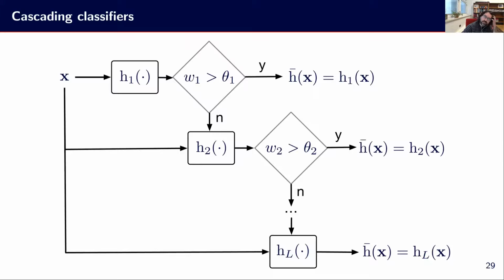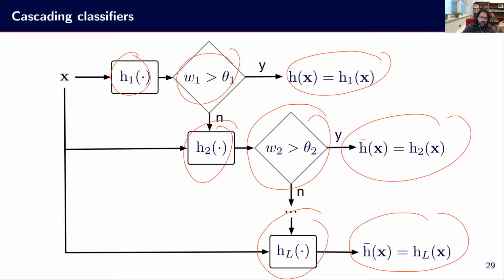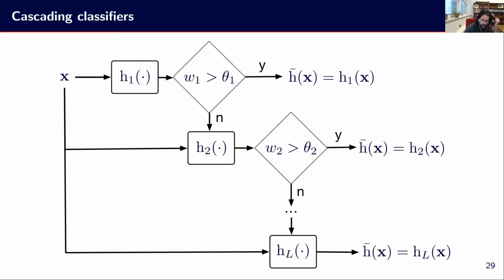So it looks like this. We have these decisions made based on a given threshold, so we have the first stage classifier and its confidence. Are we confident enough? Yes, we stop here. Otherwise, we go to stage 2. Confidence, are we confident enough? Yes, we stop here. No, we continue like this up to the last one, where the decision is just based on the last model once we reach the end of the cascade.